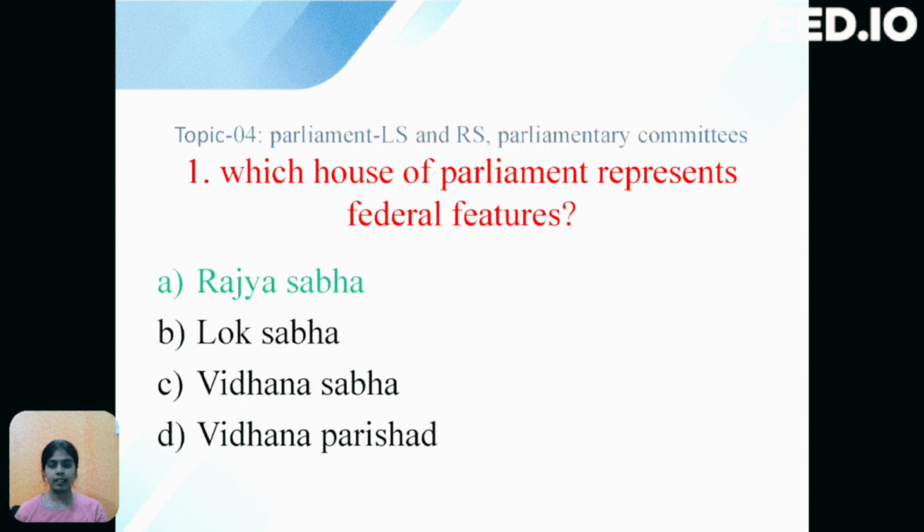Next, talking about Parliament, LS and RS, that is Lok Sabha and Rajya Sabha, parliamentary committees. There are two houses in the parliamentary system, Rajya Sabha prevailing at the state and Lok Sabha prevailing at the central. Here, the first question is which house of parliament represents federal features? The options are option A Rajya Sabha, option B Lok Sabha, option C Vidhana Sabha, option D Vidhana Parishad. The correct answer is A, that is Rajya Sabha.